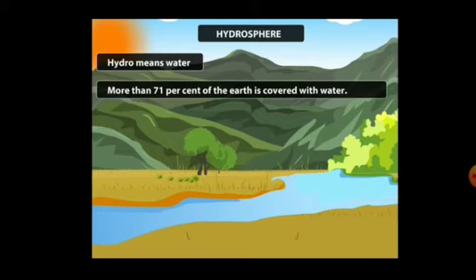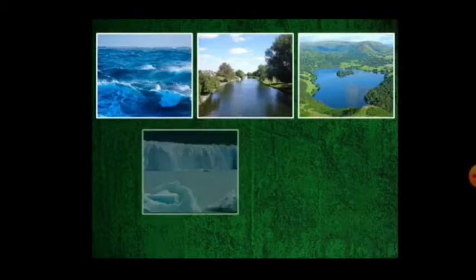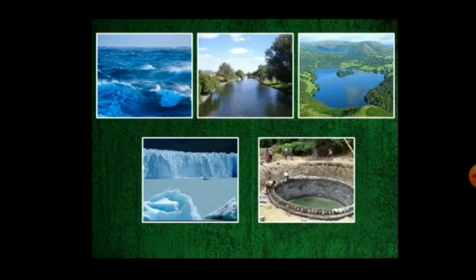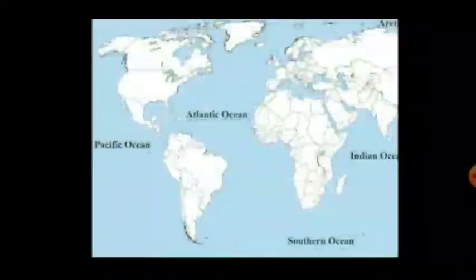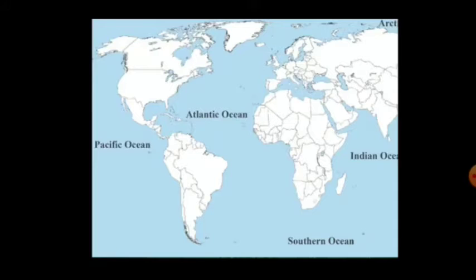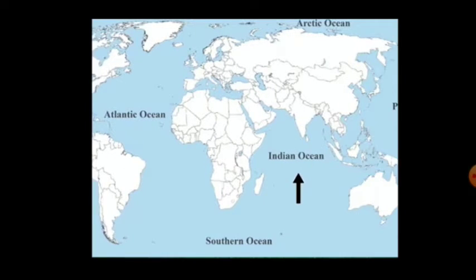Next we have hydrosphere. Hydro means water. More than 71% of the earth is covered with water. Here on earth, water is in the form of oceans, rivers, lakes, glaciers, underground water, and vapor in the atmosphere. Oceans are the main parts of hydrosphere. The four major oceans are the Pacific Ocean, the Atlantic Ocean, the Indian Ocean, and the Arctic Ocean.